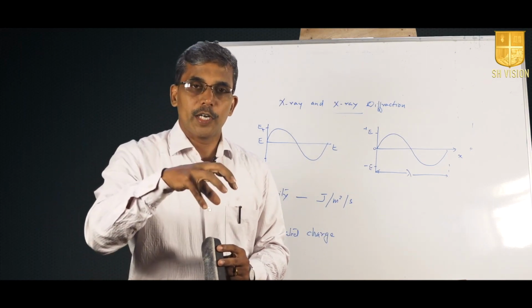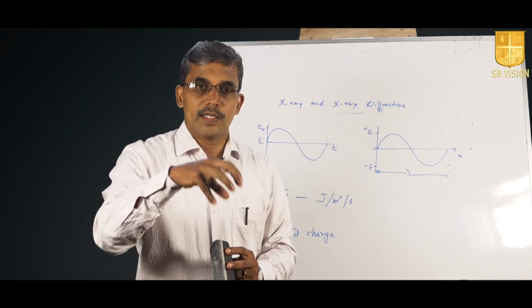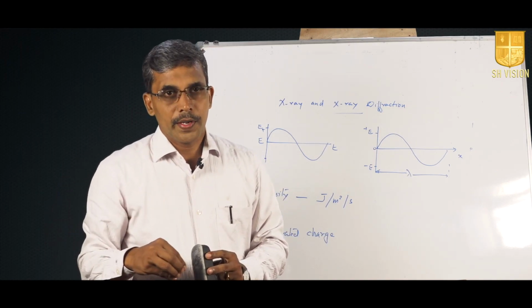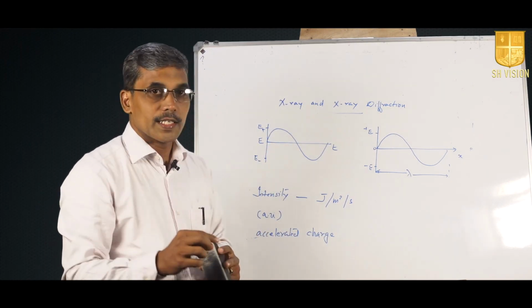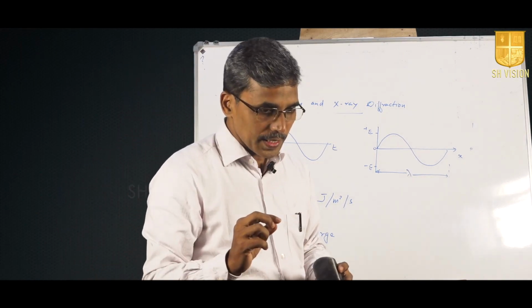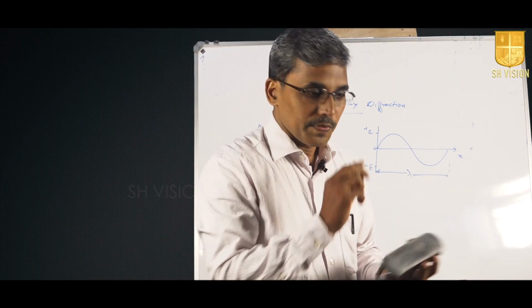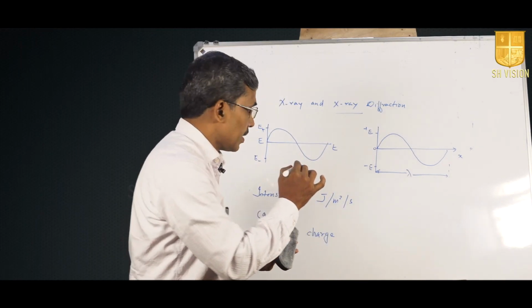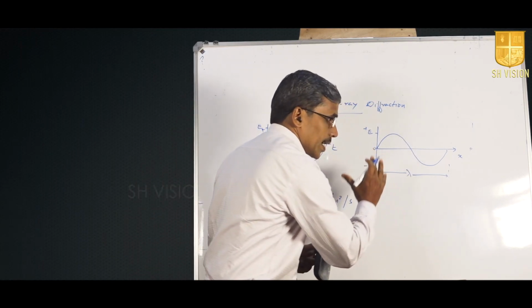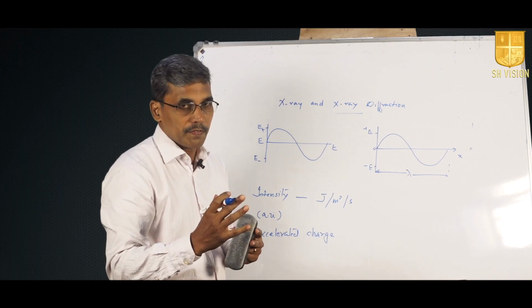This production of X-rays we will see in depth in the coming lecture. Another point I would like to mention is that here we speak in terms of the classical picture, that is, energy is transmitted in the form of waves.